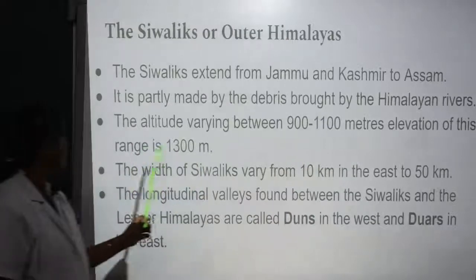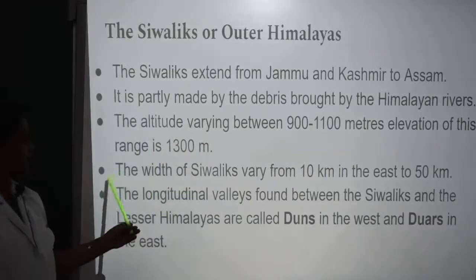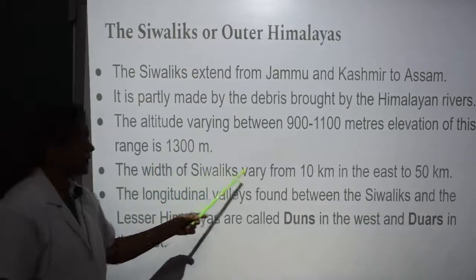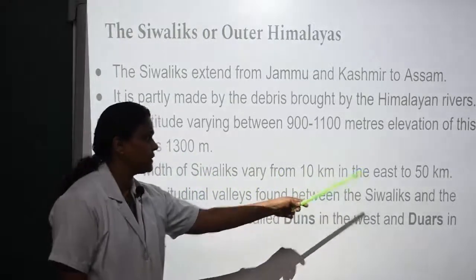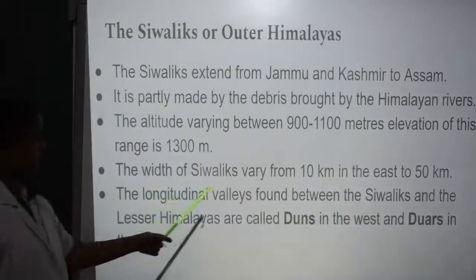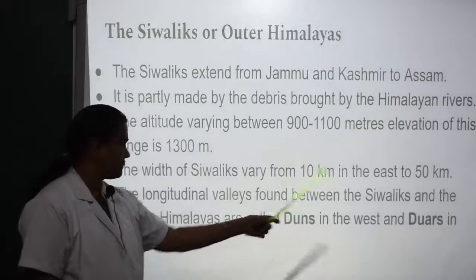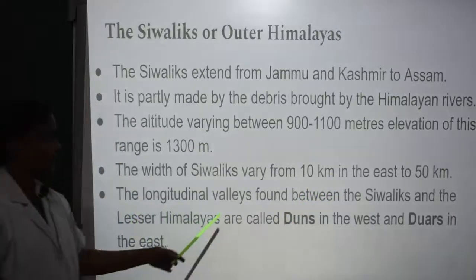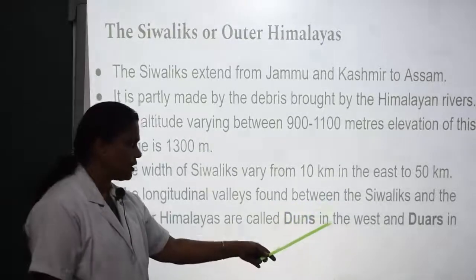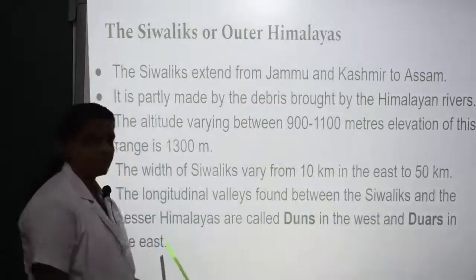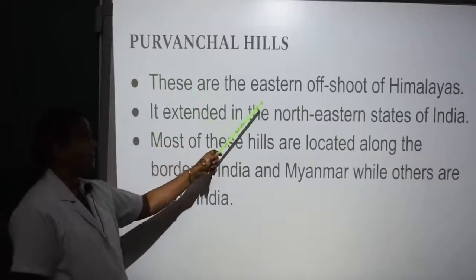The width of the Shivaliks varies from 10 km in the east to 50 km. The longitudinal valleys found between the Shivaliks and the Lesser Himalayas are called Duns in the west and Duars in the east.